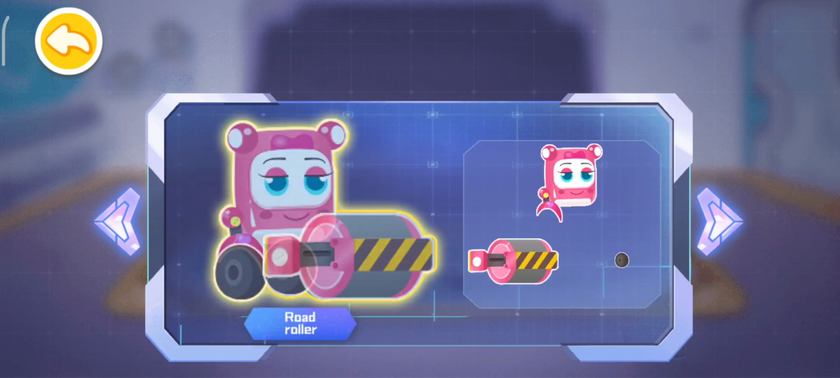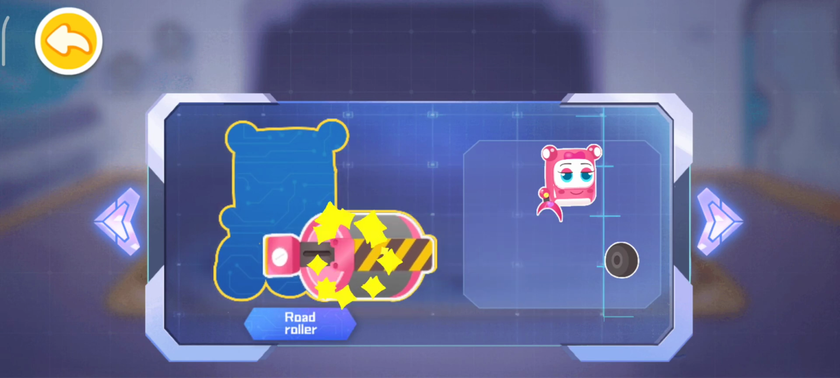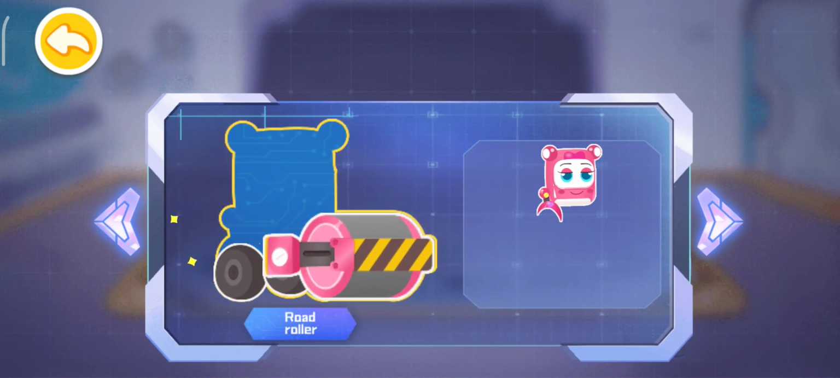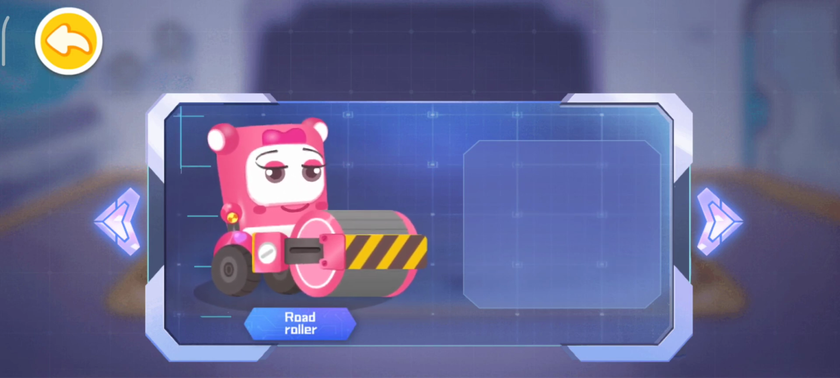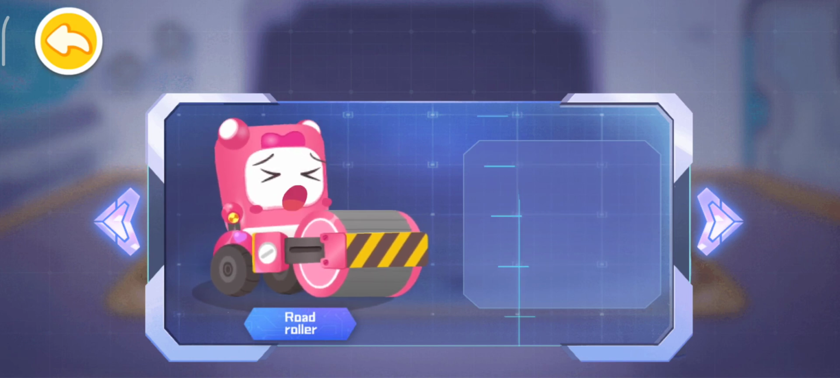Road roller. Front roller. Wheel. Vehicle body. I am a road roller. I can compact the bumpy road to make it level with my huge iron wheel.